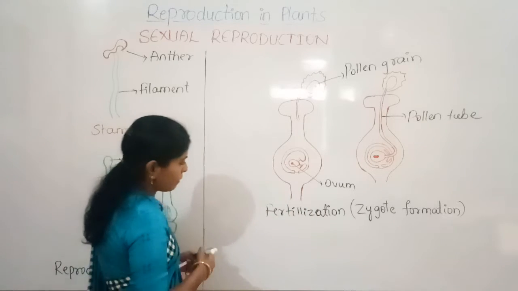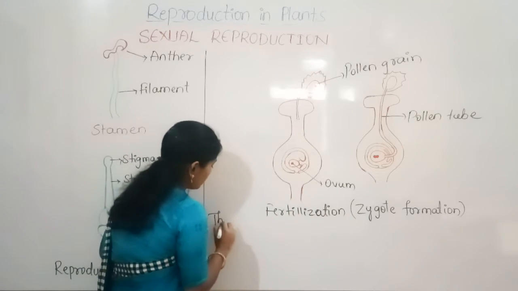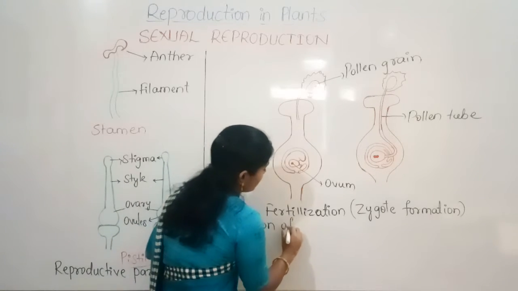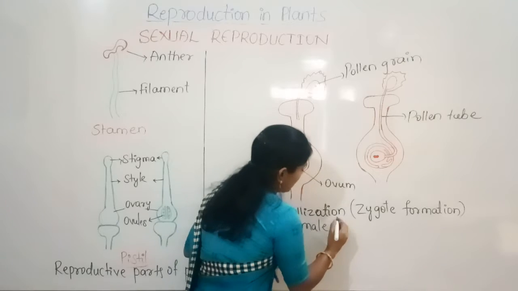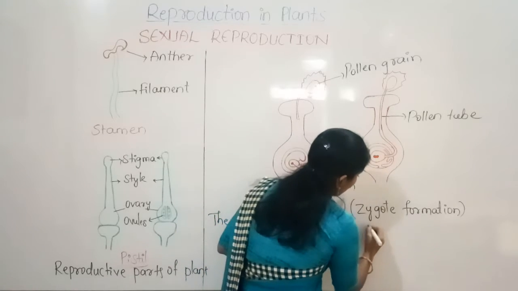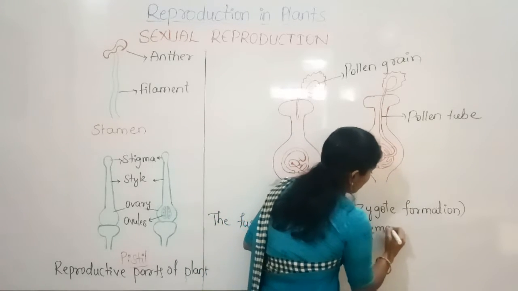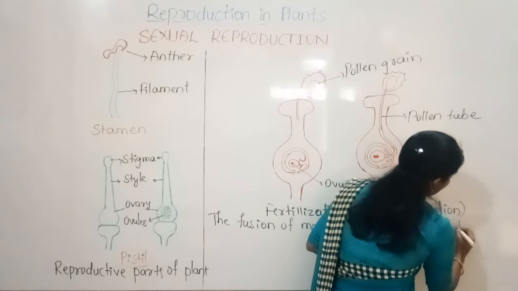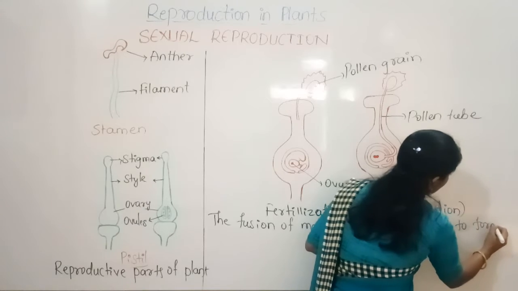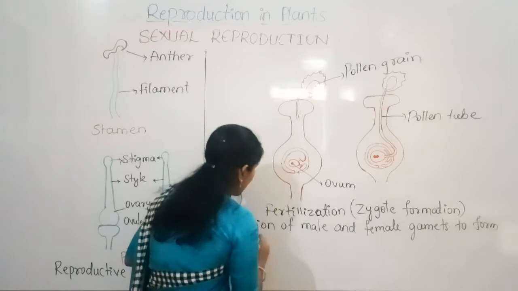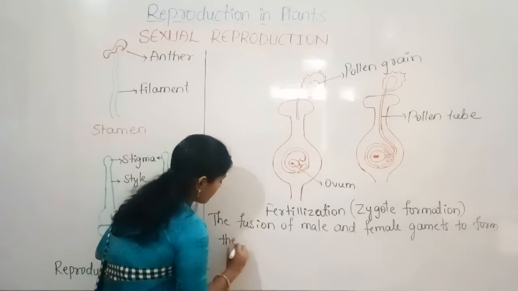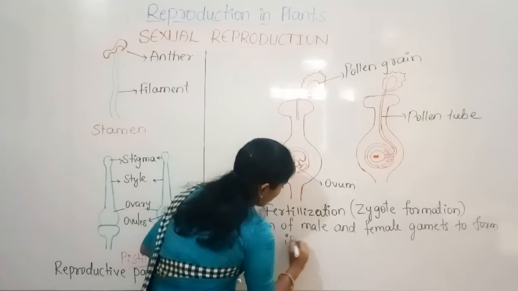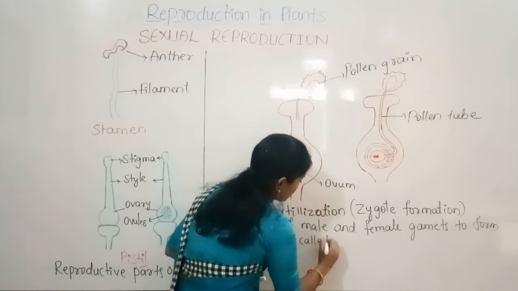So how can we define fertilization? The fusion of male and female gametes to form the zygote is called fertilization.